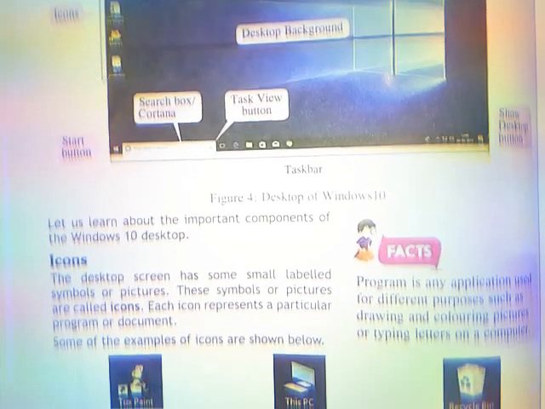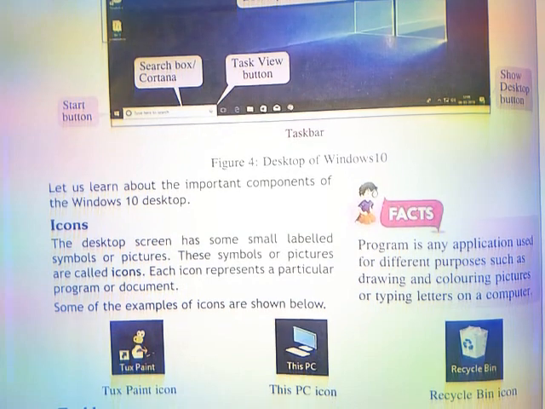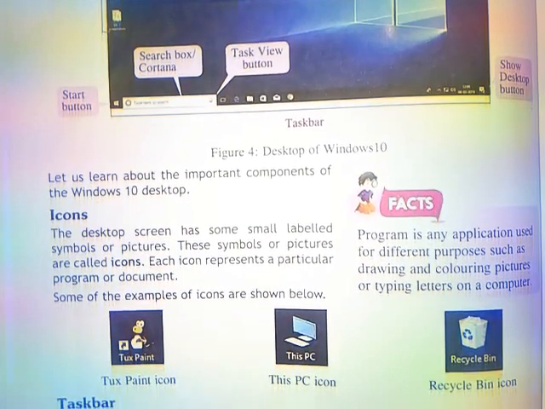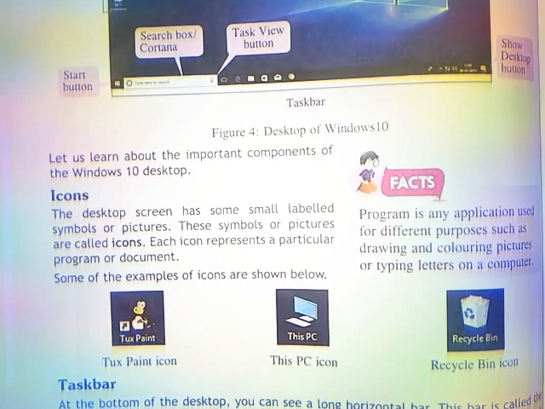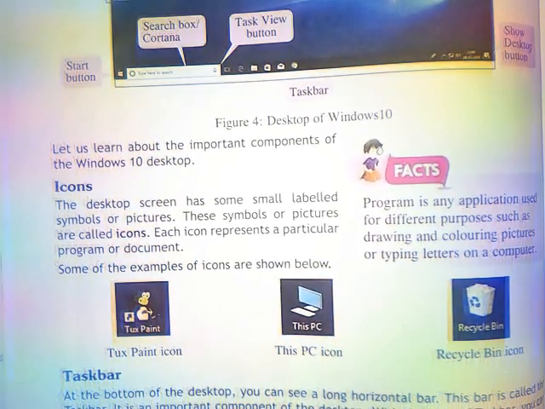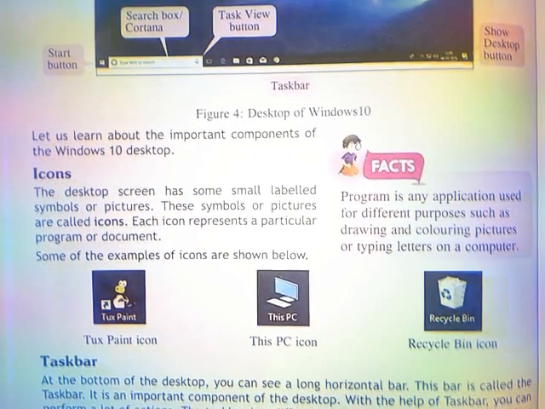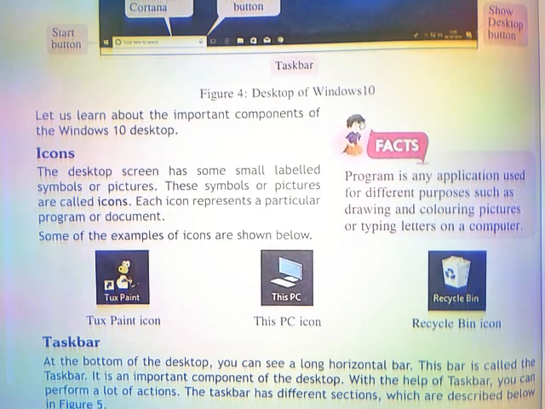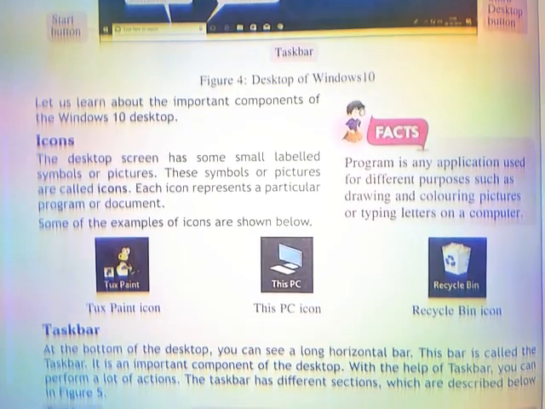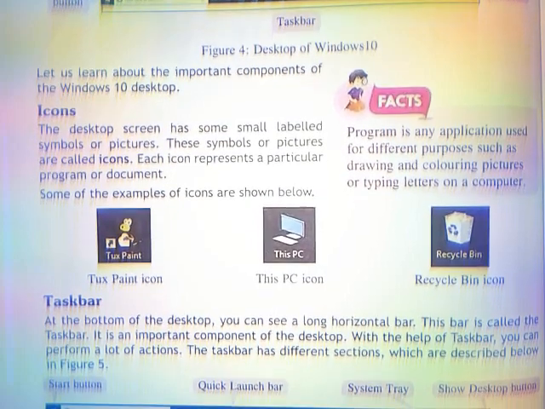Each icon represents a particular program or document. Some of the examples are shown below: the Paint icon, This PC icon, Recycle Bin, etc. A program is any application used for different purposes, such as drawing and coloring pictures or typing letters on a computer.